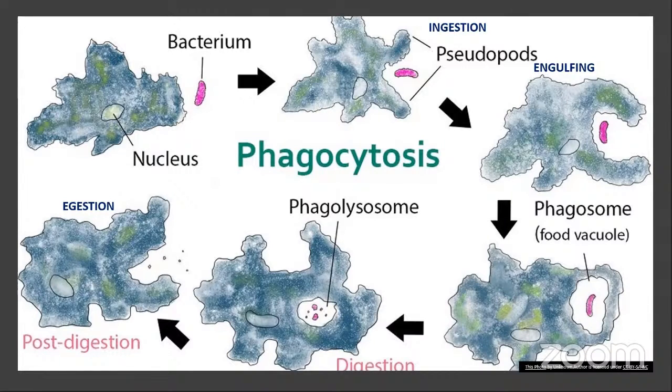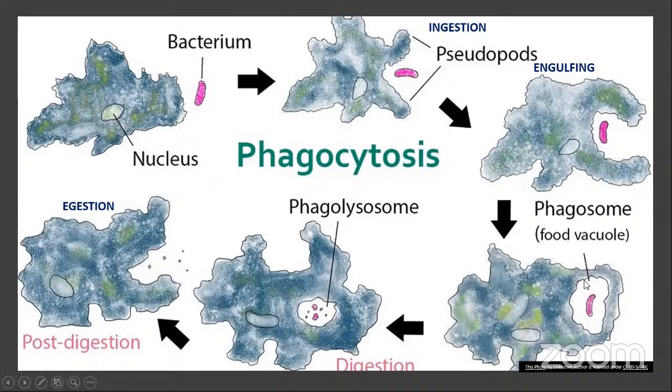Amoeba has no mouth, so food is ingested by using pseudopodia. When food comes near, amoeba ingests this food particle by forming temporary finger-like projections. These finger-like projections are called pseudopodia. They form these projections and ingest the food particle into the body of this organism. After ingestion, amoeba forms a phagosome or food vacuole.